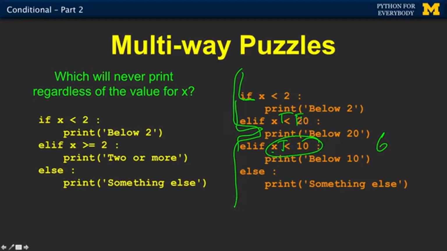Even though this is true and this is true, for the 6, it never even gets here because this one triggered first. Okay? And so that's why this is the line of code that no matter what the value for x, will never run.